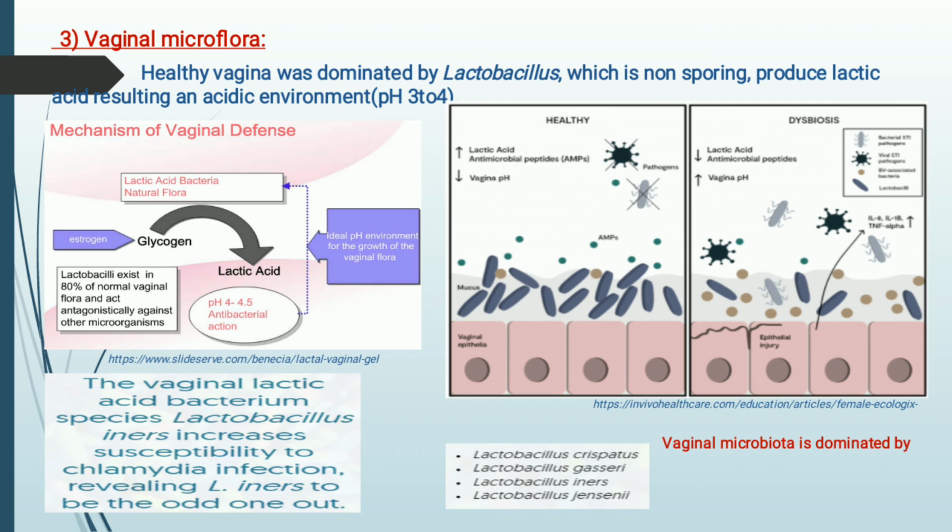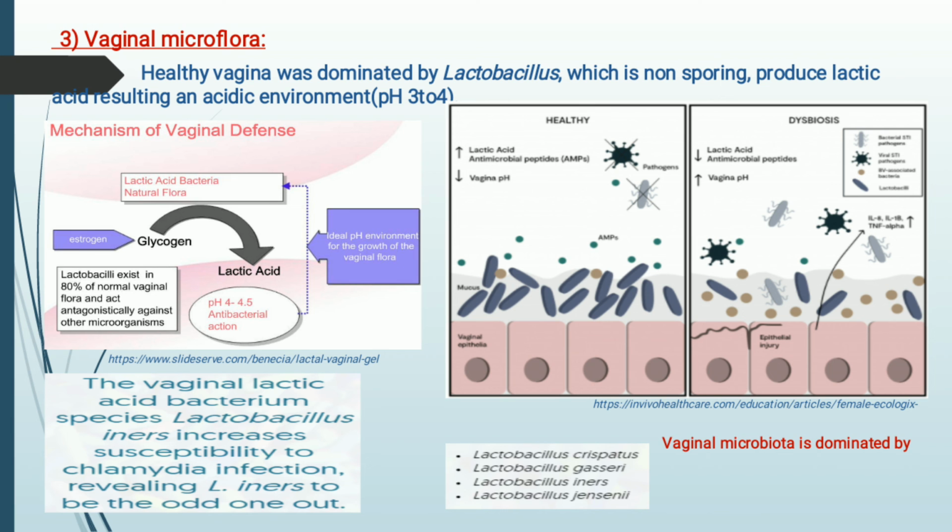Remember, these four species are very important, but Lactobacillus crispatus, Lactobacillus gasseri and Lactobacillus jensenii, these three species are very beneficial for us because they increase the lactic acid concentration in our vagina. But there is an odd one also. There is one which is odd, Lactobacillus iners, which is represented here. This bacteria is not good for us, or we can say it is good for us. Actually, Lactobacillus iners is a species of Lactobacillus which is under study now. It is an old species of Lactobacillus.